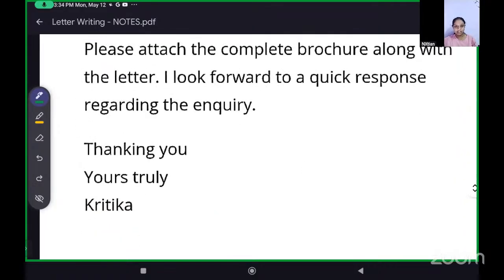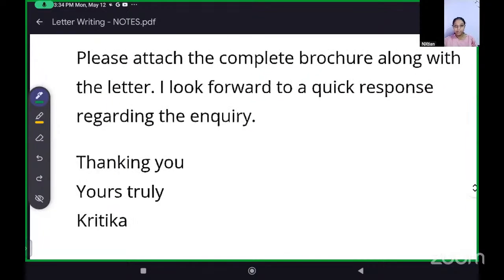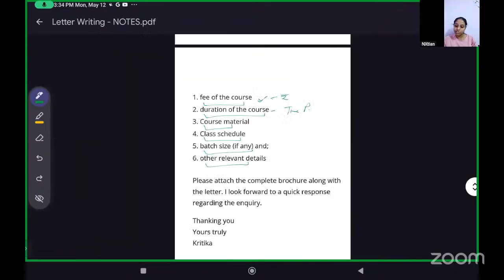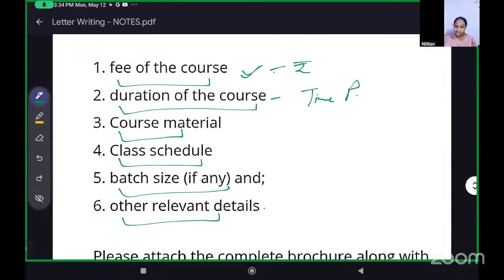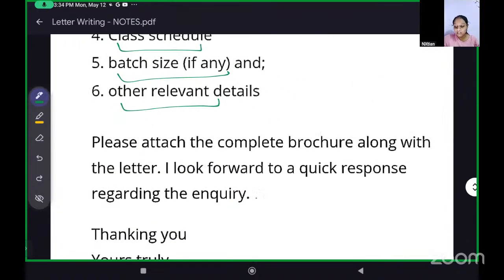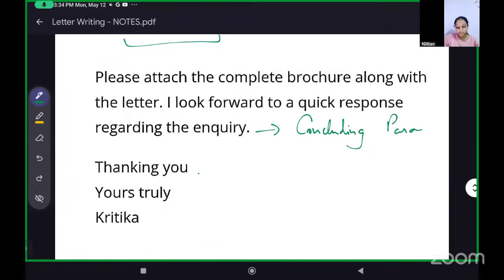Okay, so this was short. See, 2 paras, then the details you want to know, and this is the concluding para. These are 3 paras. Okay, and then the closing details are the same. Thank you, yours truly, sincerely, and your name.